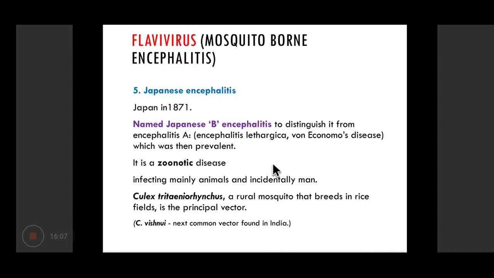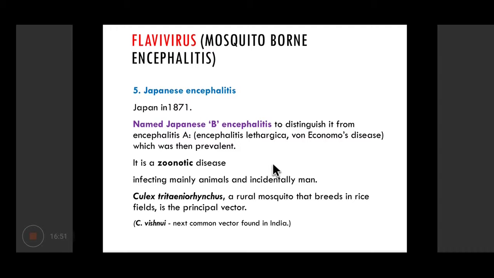All right. Now the second most important disease causing encephalitis in India is Japanese encephalitis, probably because it has huge epidemic potential and it has caused epidemics and outbreaks in India in the recent past, and still it poses a great threat. This disease, Japanese encephalitis, was first identified in 1871 in Japan, and at that time it was called Japanese B encephalitis, to distinguish it from Japanese encephalitis A, which was prevalent at that time, also known as encephalitis lethargica or von Economo's disease.